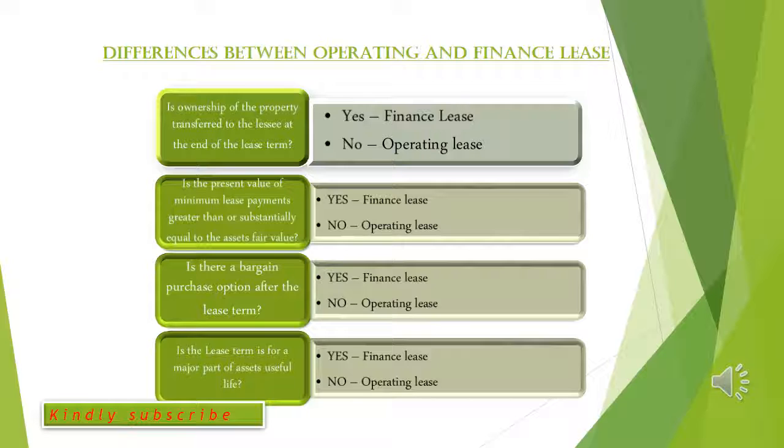The third point is, is there a bargain purchase price after the lease term? Is there a price tag given for the lessee to pay in order to own the asset? If it is yes, then it's a finance lease. But if it is no, it's an operating lease. The fourth point is, is the lease term for a major part of the asset's useful life? If it's covering a major part of its life, then it's a finance lease. But if it is not covering a major part of its useful life, it is an operating lease.